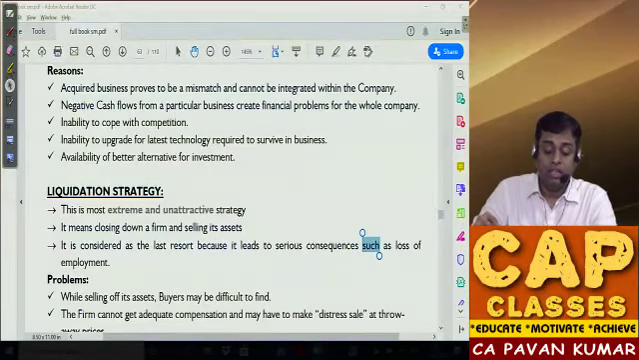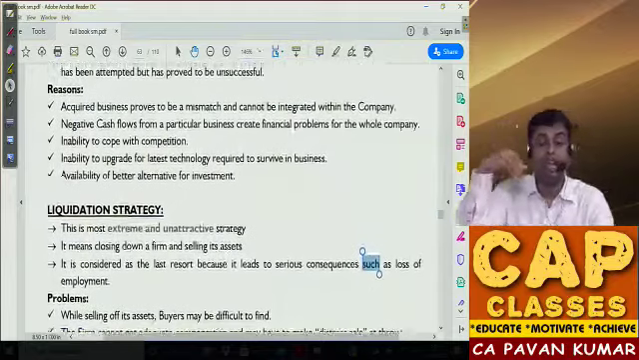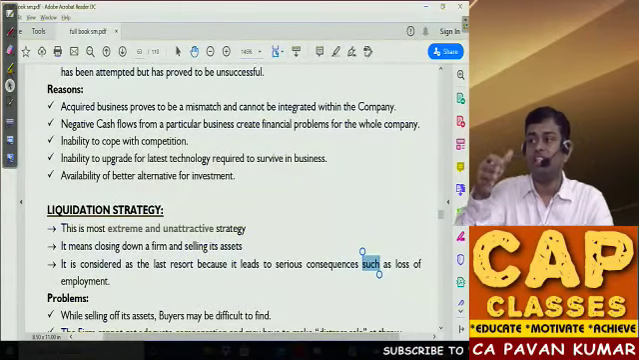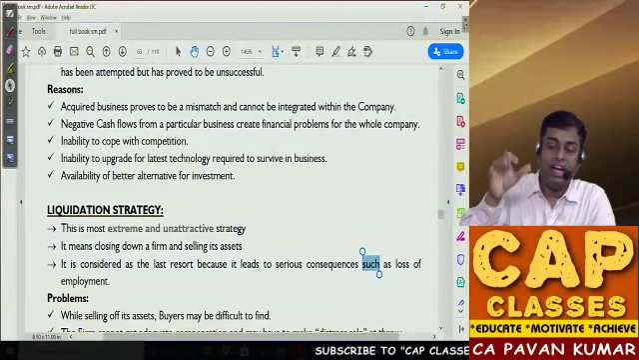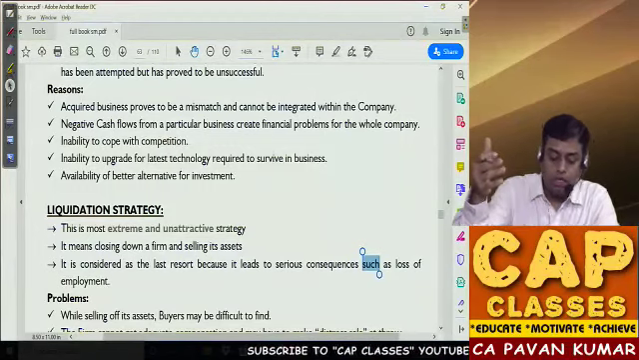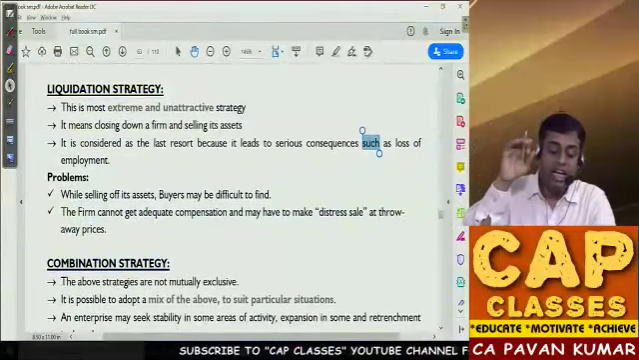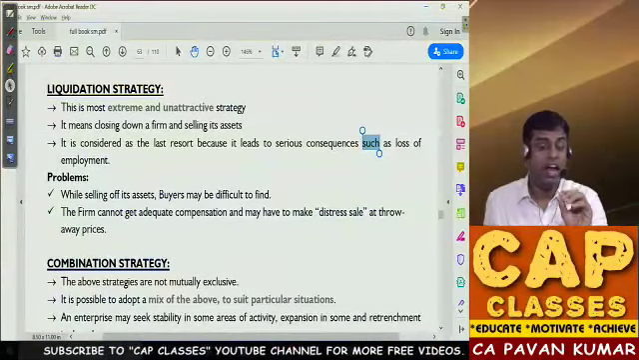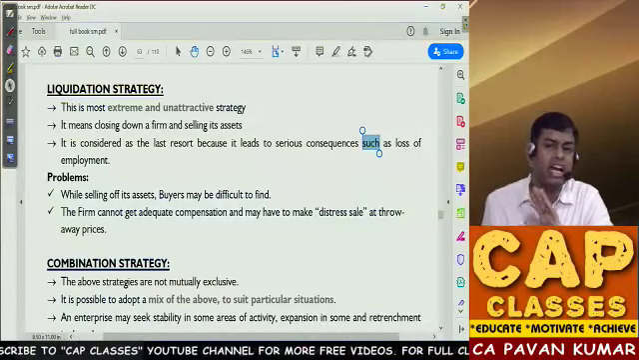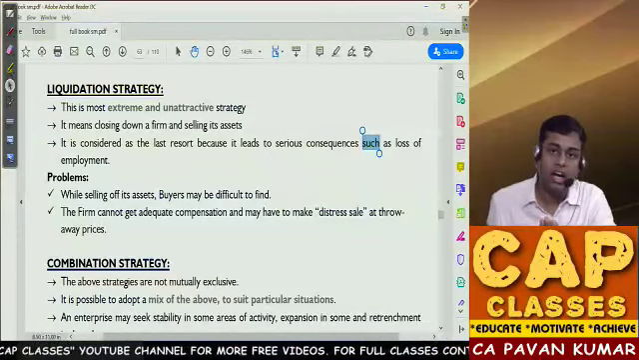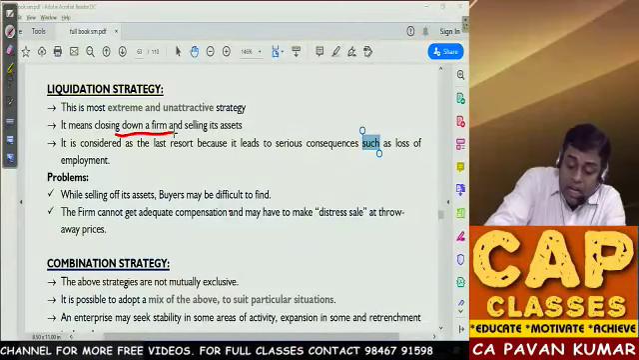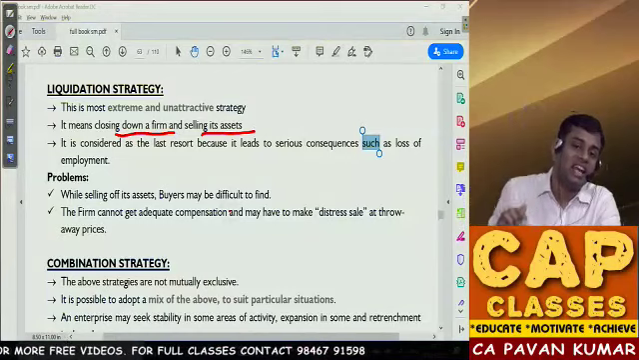You understand? Then, Pavan sir, we applied turnaround strategy, failed. We went to disinvestment strategy. We applied disinvestment strategy, failed. What to do? Liquidation. Liquidation is the most extreme, unattractive, and this is not recommended at all. Why? I told you, because the firm is closing down the business and selling assets.